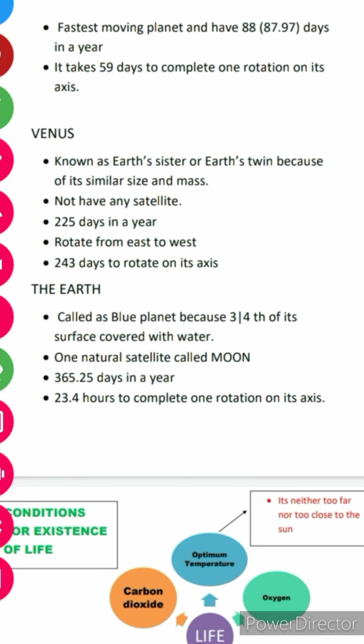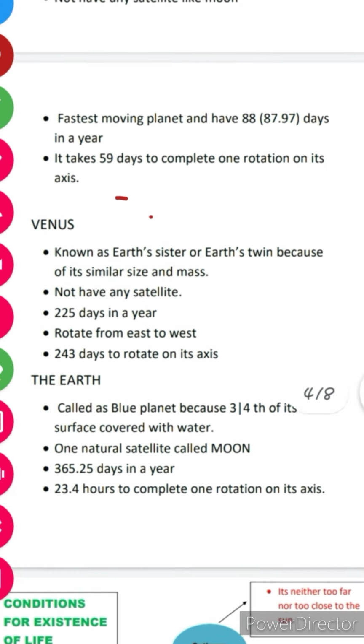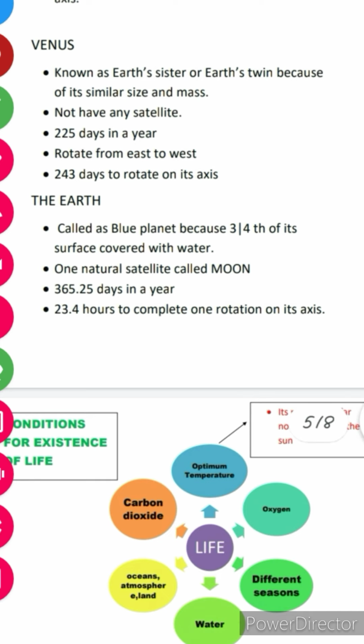It also does not have any satellite, like Mercury. It has 225 days in a year. It rotates from east to west, which means it rotates in a clockwise direction. Like the Earth takes 24 hours, it takes 243 days to rotate on its axis.